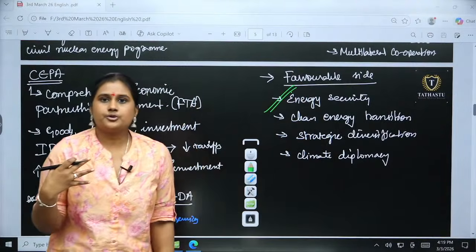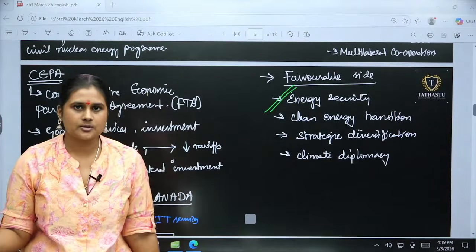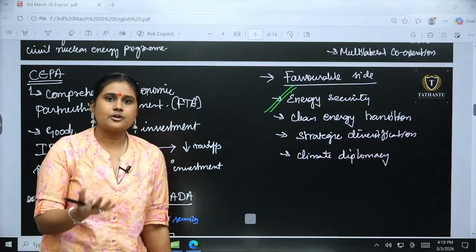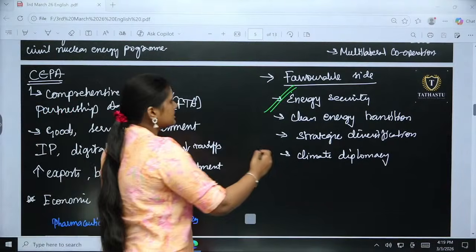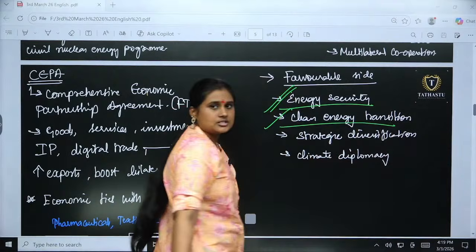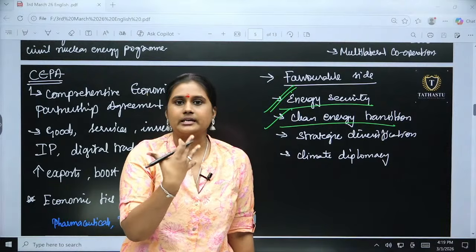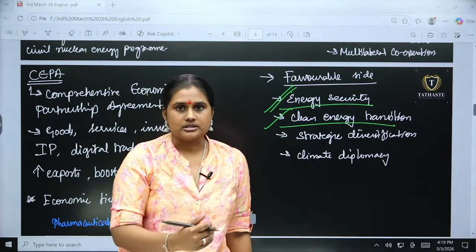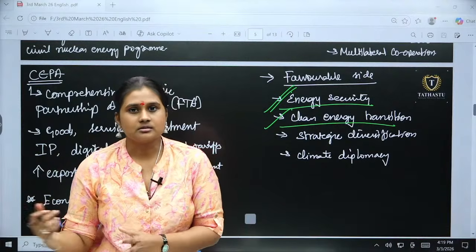So we don't want to rely more on fossil fuels. We can move to cleaner energy also, so there will be a constant supply of energy and greener energy as well. So the first thing is about energy security, and the second thing is about the clean energy transition. The more we get the technology for nuclear reactors, the more clean energy we will get, and we can move away from those carbon-emitting methodologies.